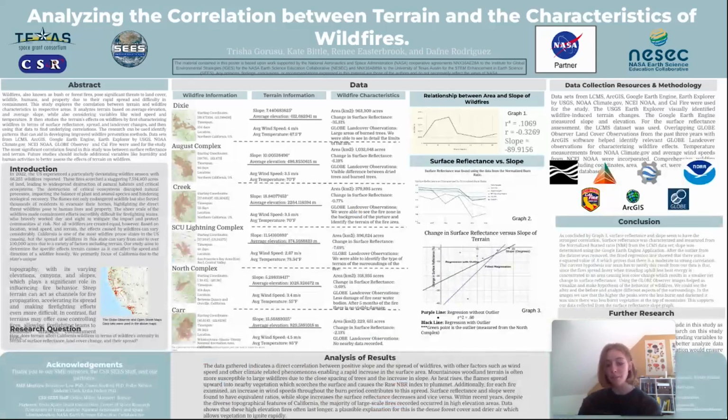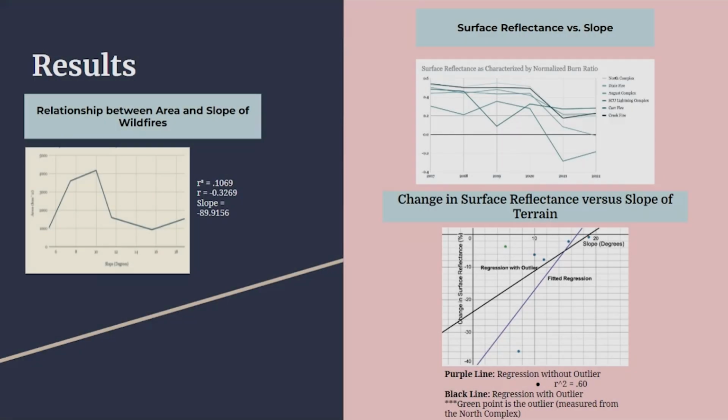A summary of this information, as well as our results, can be found on our group's research poster. Through our research, we were able to conclude that the variables which impacted forest fires the most were slope, elevation, vegetation, and wind speeds. As heat rises, the vegetation ignites uphill, which makes the mountainous regions of California much more susceptible to these disasters. And due to the low air humidity, the plant dryness is another factor that increases the spread.